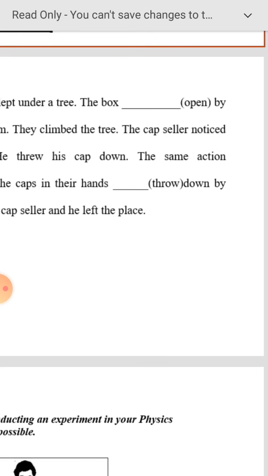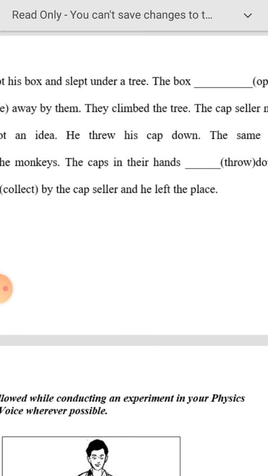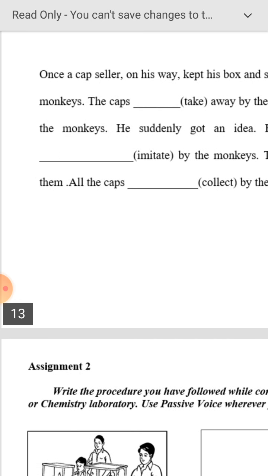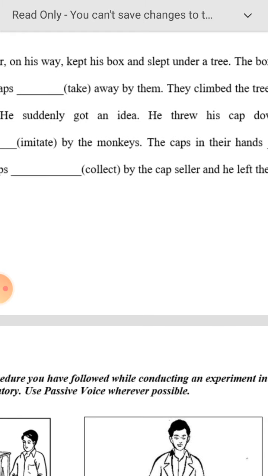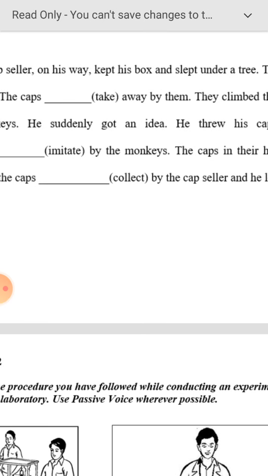The box dashed by monkeys. So simple past. The box was opened by monkeys. Okay. The caps, see the plural, the caps were taken away by them. The box was opened by the monkeys. The caps were taken by them. Who are they here? Monkeys.